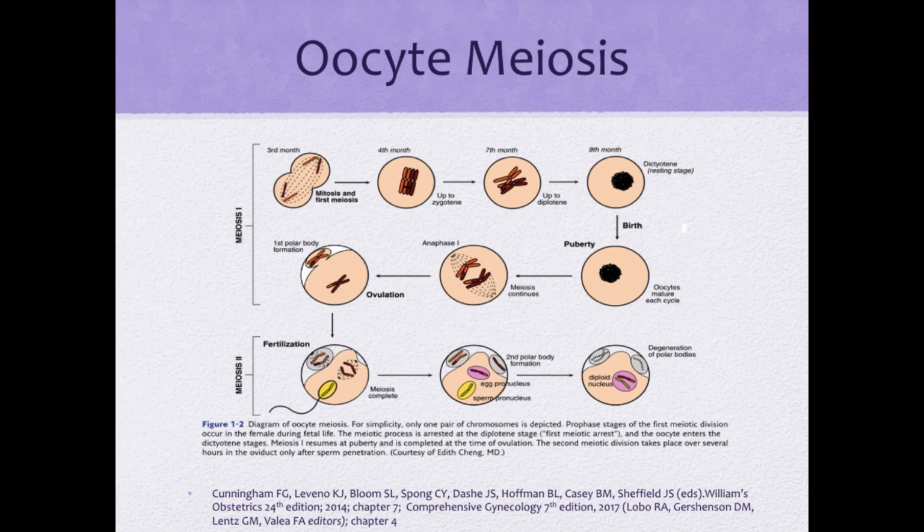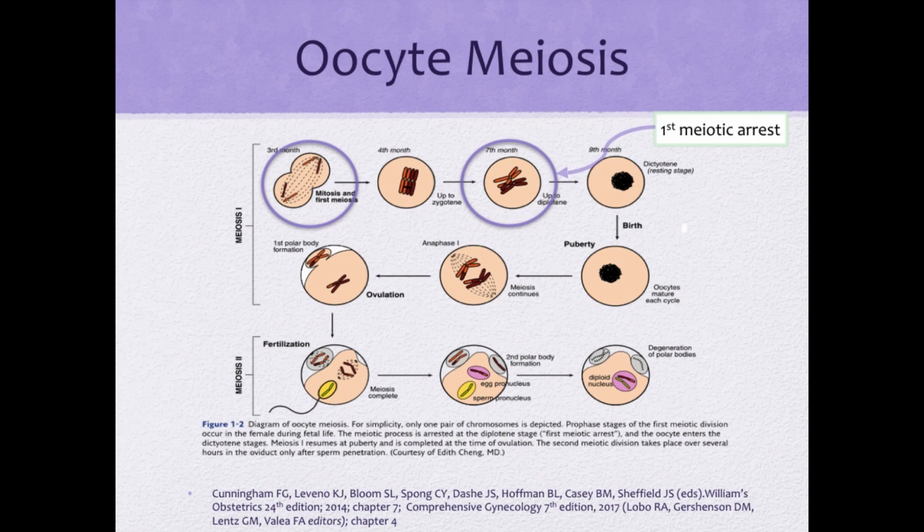This is a diagram of oocyte meiosis, and as we can see here, mitosis and the prophase stages of the first meiotic division occur in the female during fetal life. So we have here an oogonium, which undergoes mitosis in order to proliferate, and then subsequently undergoes meiosis I or first meiotic division. The meiotic process is arrested at the diplotene stage at the 7th month AOG, that's what we call the first meiotic arrest, and the oocyte enters the dictyotene stages, that's around the 9th month age of gestation.